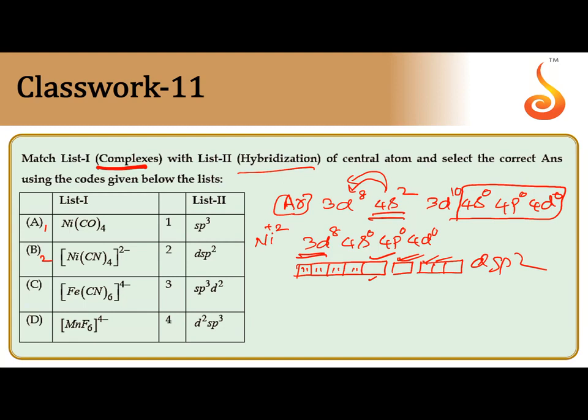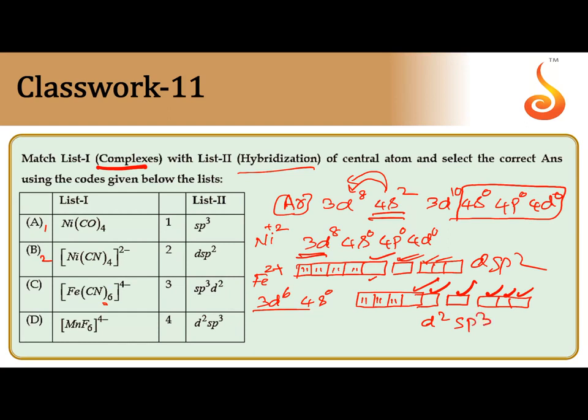Next, in ferrous cyanide, Fe2+ ion is there, 3d6, 4s0. CN minus is a strong field ligand, so pairing takes place. 6 out of 6 electrons are in the form of pairs. Since the coordination number is 6, 6 empty orbitals are required: 4s, 4p, 1, 2, 3, 4, 5, 6. So d2sp3. For the option C, d2sp3 is an inner d orbital complex.